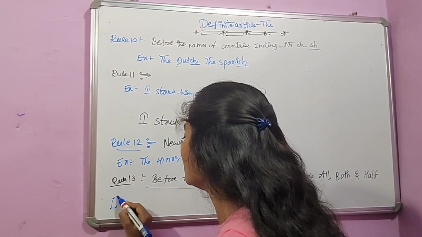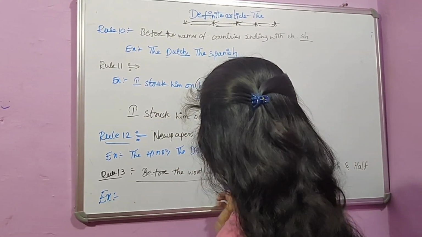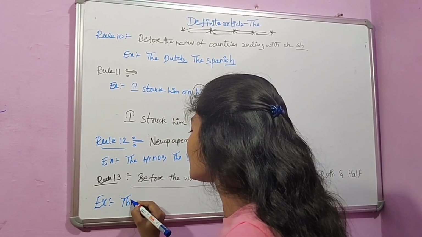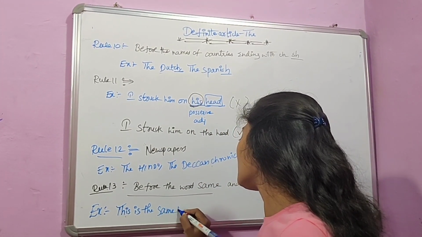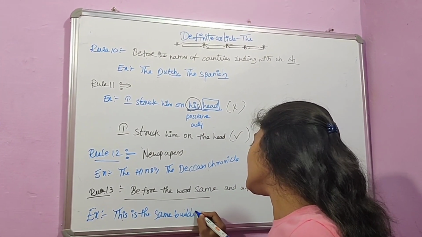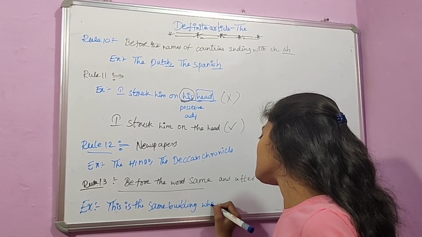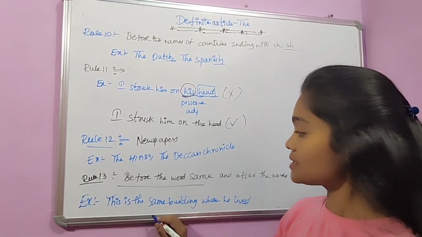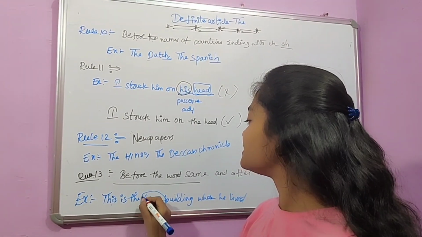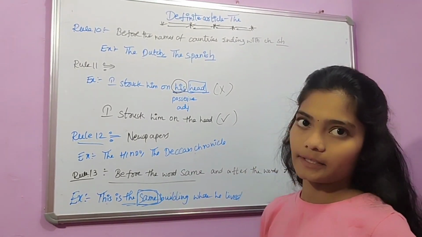For example, this is the same building where he lived. If you observe this sentence, before the word same, we use the article.